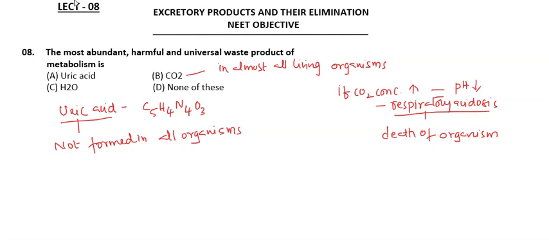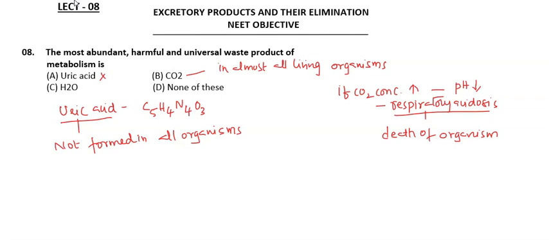So the most abundant, harmful and universal waste product of metabolism: it is not uric acid, because we don't see the formation of uric acid in all organisms. And coming to water, water is not harmful. Even though in most metabolic products you may see the formation of water, it is not at all harmful.